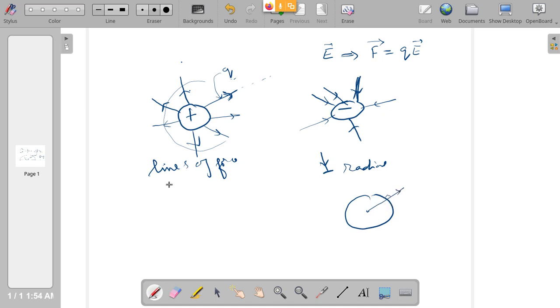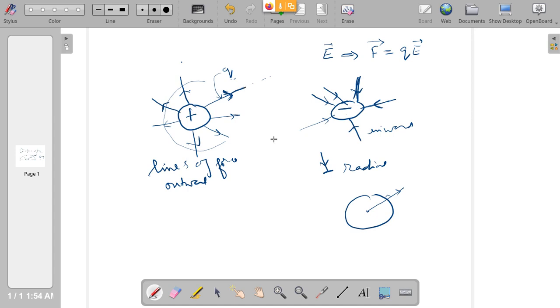That is what we mean by radial direction. So radial outward for a positive charge, and inward for a negative charge. This is what we discussed. So that time I also mentioned that if you put a positive test charge here, that will be attracted to the negative charge. Therefore the arrow is inside. Here it is a repulsion, so the arrow is outside. These are the things we understood.